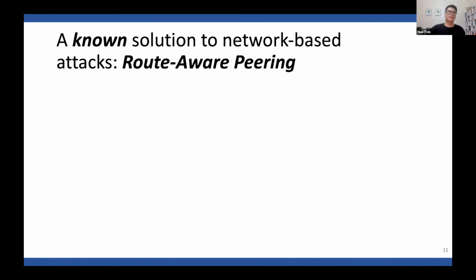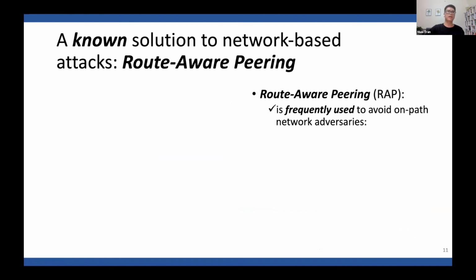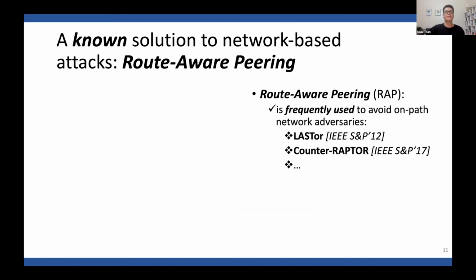Knowing the limitations of the existing countermeasures, we turn our attention to a known solution from the literature that has been used to handle similar attacks launched by a network adversary, which is route-aware peering. Route-aware peering, or RAP, is frequently used to avoid on-path network adversaries, especially in Tor systems, such as LASTor or Counter-RAPTOR, and so on. Under RAP, peers are selected based on the routing path to the peers.